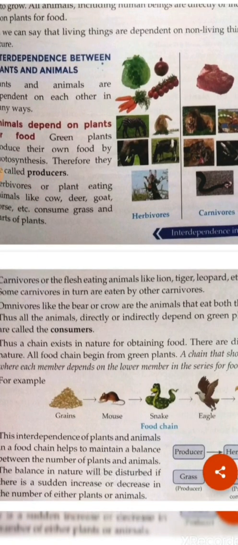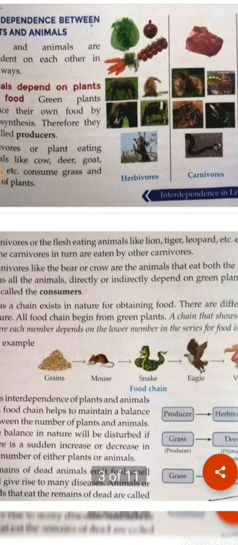Thus all animals, including humans, are directly or indirectly dependent on the green plants, meaning they are dependent on the producers. So they are known as consumers. Thus there is a chain that exists in our environment, in our nature, for obtaining our food. And that chain is known as food chain.